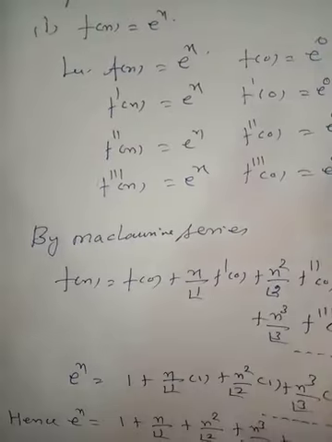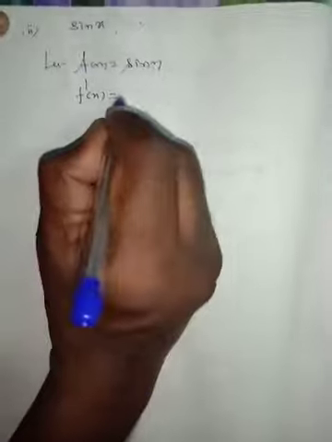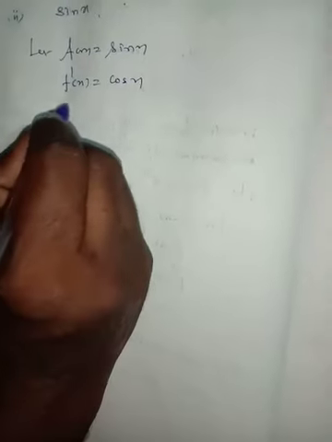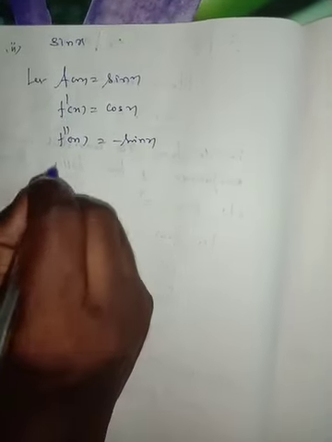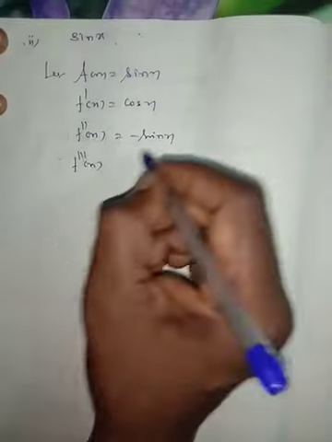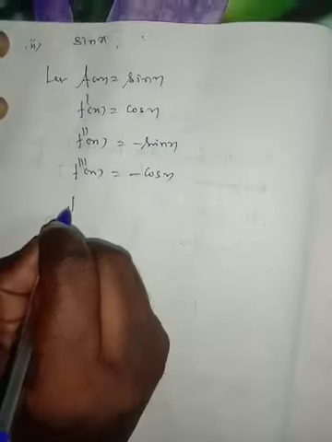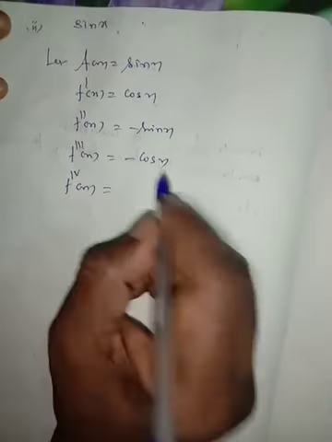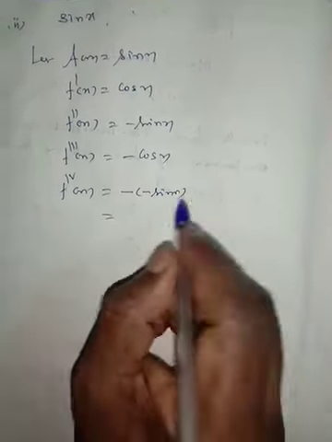Subdivision number 2, sin x. Let f(x) equal sin x. The first derivative f'(x) is equal to cos x. f''(x) is equal to minus sin x. f'''(x), again differentiating with respect to x, we get minus cos x. f4(x) is equal to minus of minus sin x, which means positive sin x.